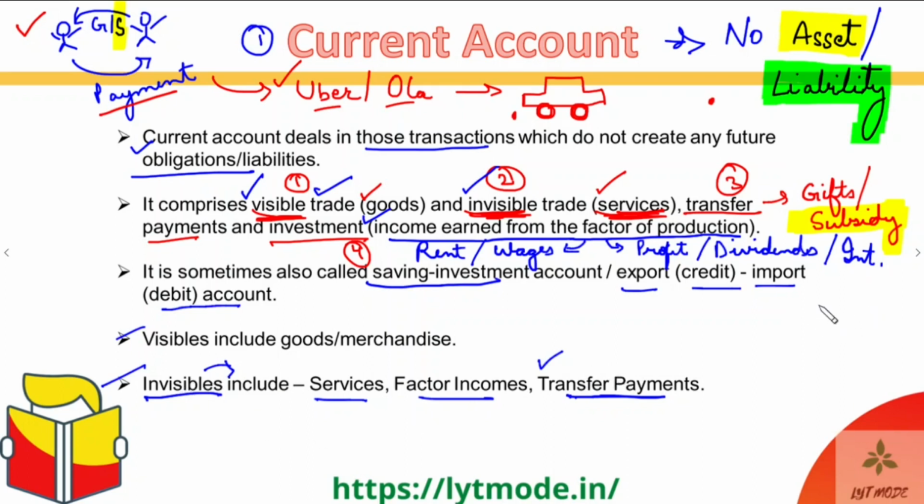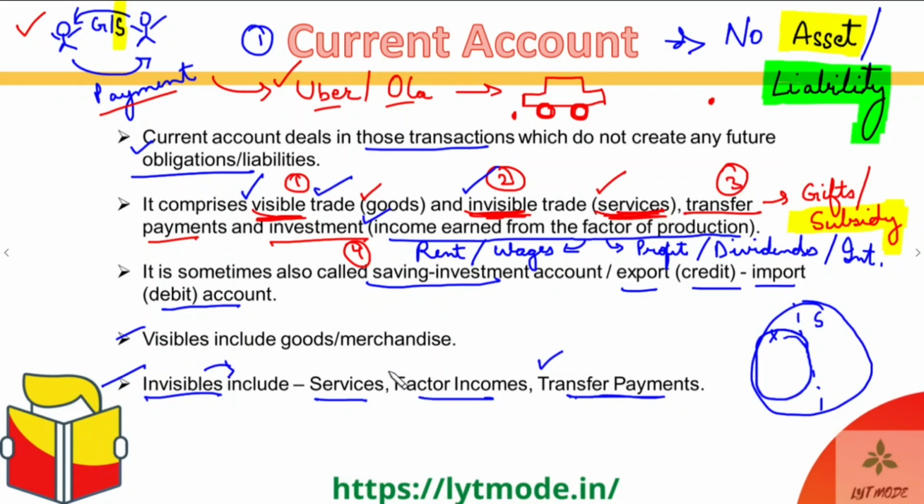So if this circle is invisibles, where half of it is counted under those which fall in the services category, and the rest are neither goods nor services, then this entire area would be a part of the transfer payments. So this is where transfer payments lie. It is a sub component of the invisibles trade. Got it, guys?